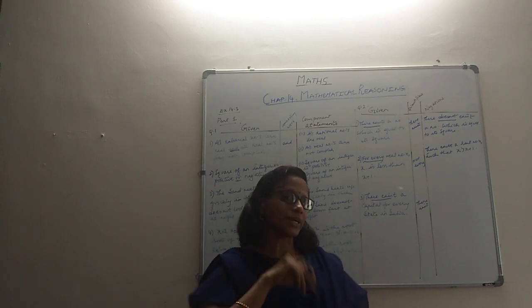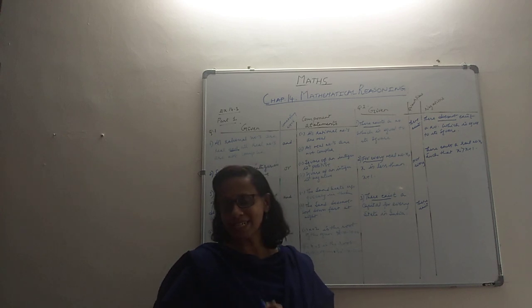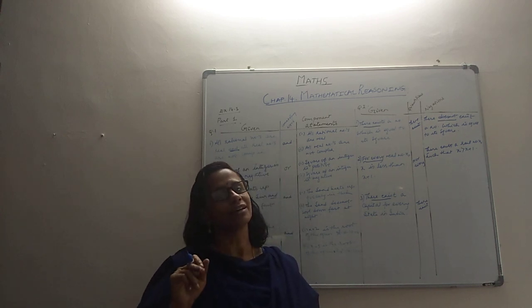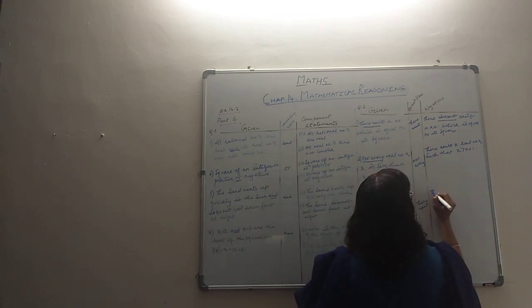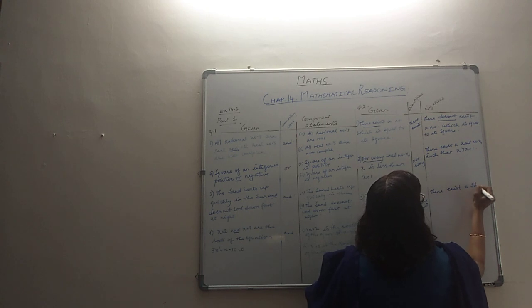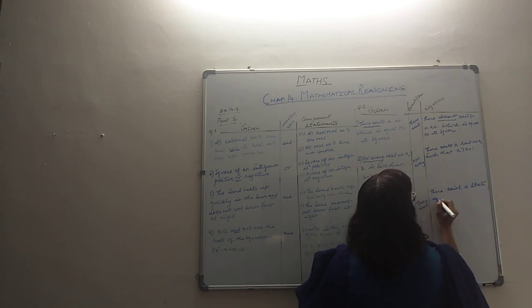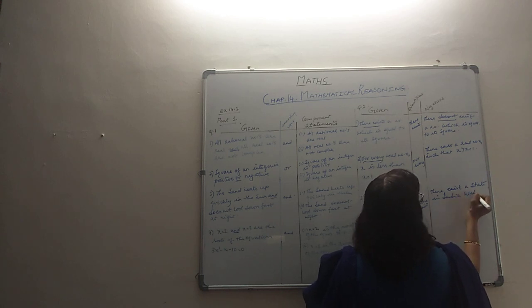So therefore it's better you use there exists. There exists a state in India where there is no capital, right? So there exists a state in India with no capital.